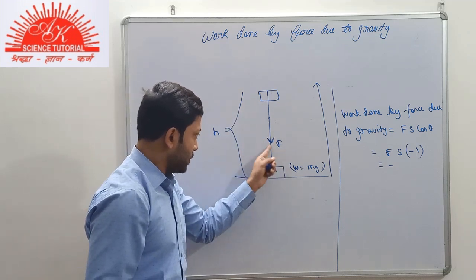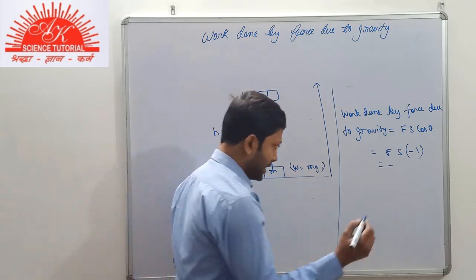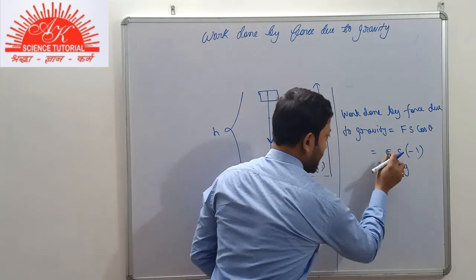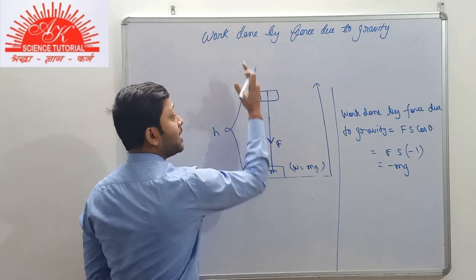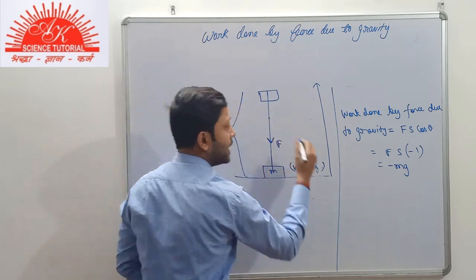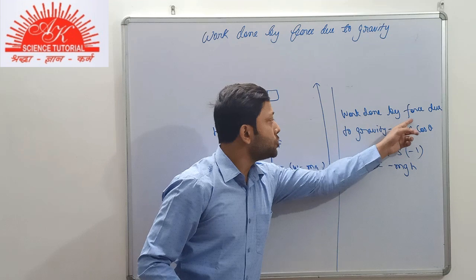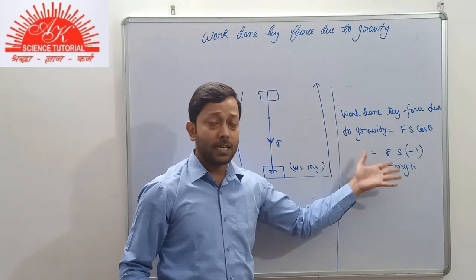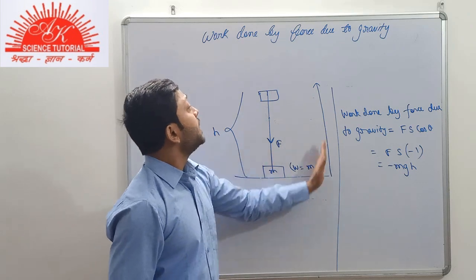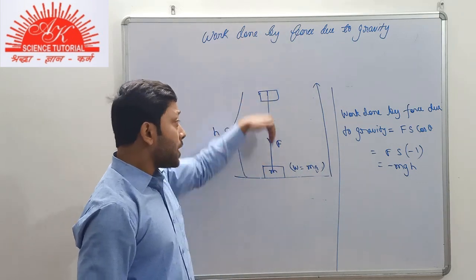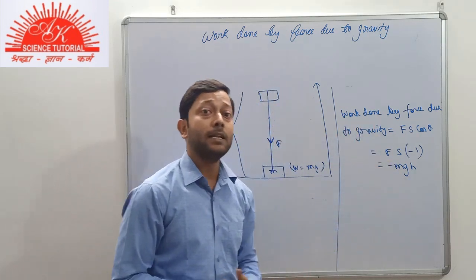F is equal to the force due to gravity, that is m into g. That is the weight of the body itself. M into g is the force due to gravity on the body, and the displacement in the upward direction is of magnitude h. So in this case, the work done by force due to gravity is minus mgh, that is negative. Why so? The displacement is in the upward direction, but the force due to gravity is acting in the downward direction. So the work done by force due to gravity in this case is negative.